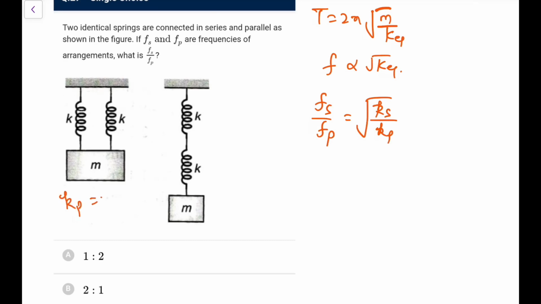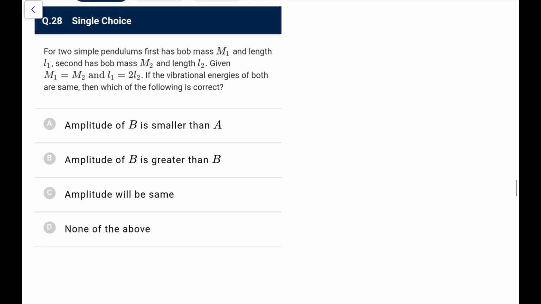Now in parallel, you know Kp would be k plus k, that is 2k. In series you take the inverse, so it becomes k by 2. So it would be root of 1 by 4, that is 1 by 2. So Fs by Fp, you can directly go for 1 by 2. So again that's an easy one, a basic combination question.